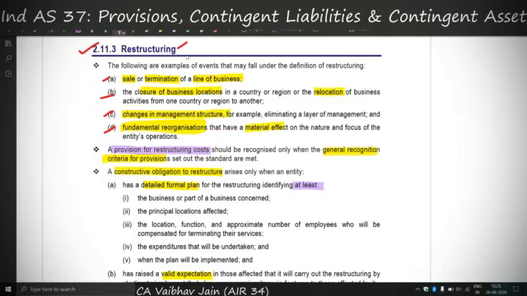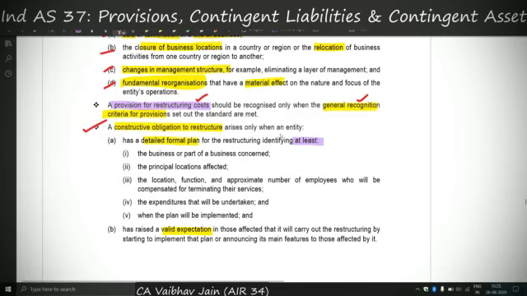So this topic is being covered because of provision for restructuring cost. So provision for restructuring cost is just like any other provision, therefore it should meet the general recognition criteria. That means there should be the four components. There should be a present obligation, there should be a past event, there should be a probable outflow of economic resources, and the outflow can be measured reliably. Now again here a constructive obligation to restructure definition is given.